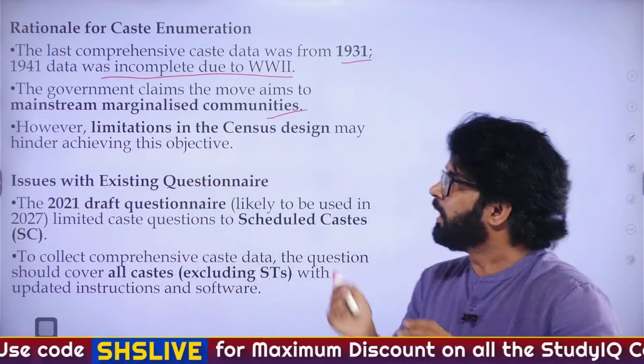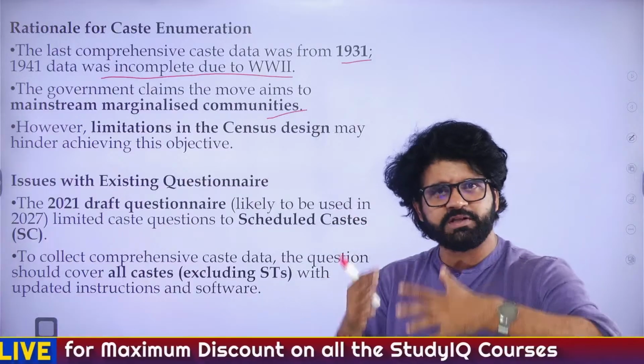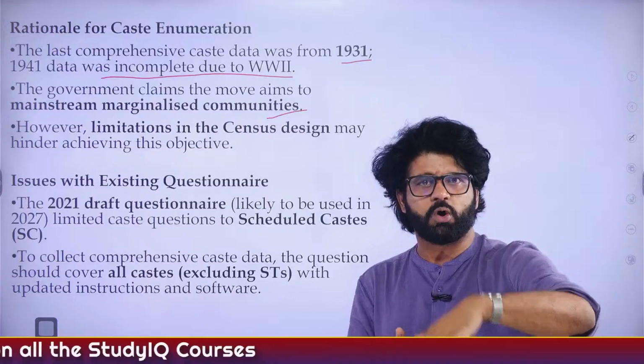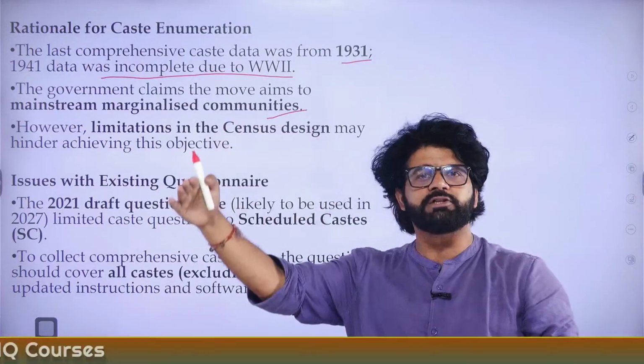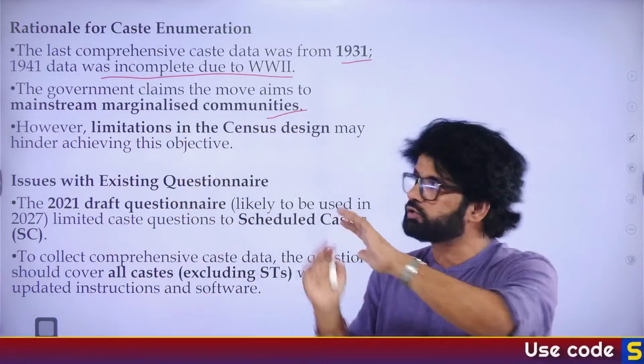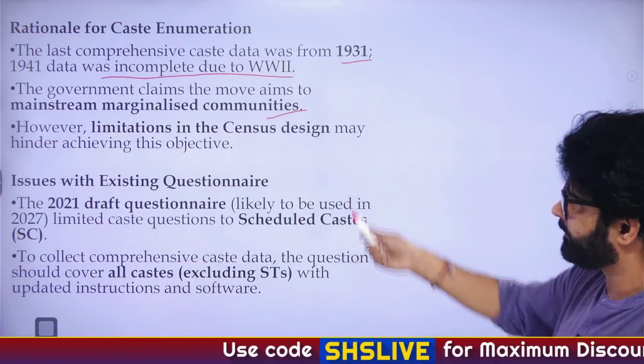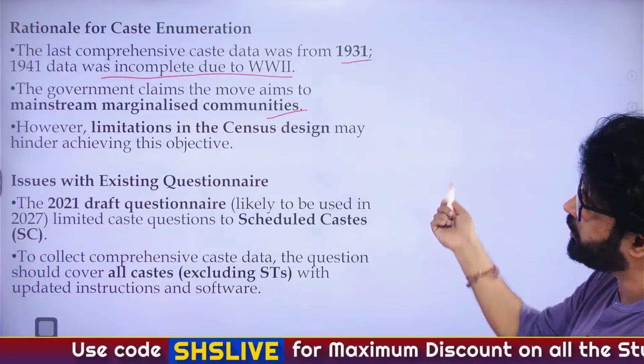and that outdated model is working as a template for different kinds of reservation. You have this caste census, you have all this data. So rather than someone from the top dictating how things will be done at the bottom, which is the top-down approach, it will be a rights-based approach, a data-driven approach when you have this caste census carried out. That's what the author is also saying. But there are certain limitations which we will talk about.